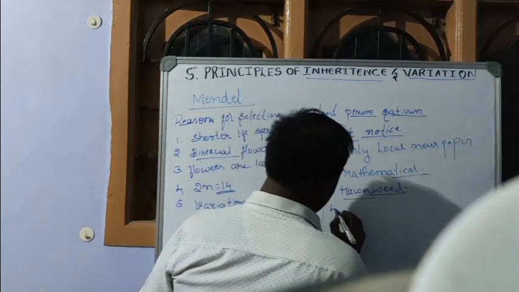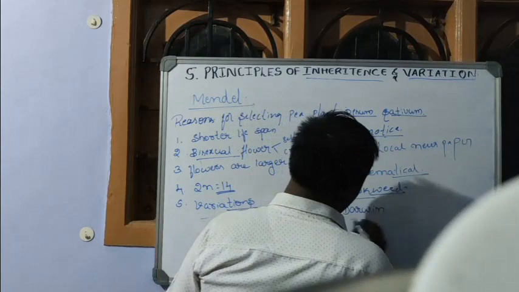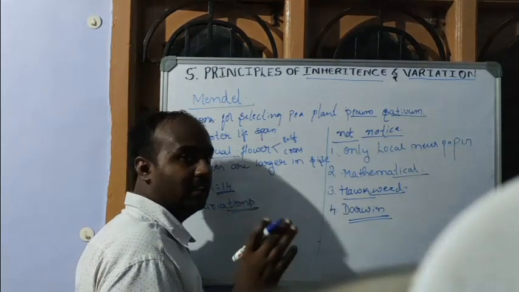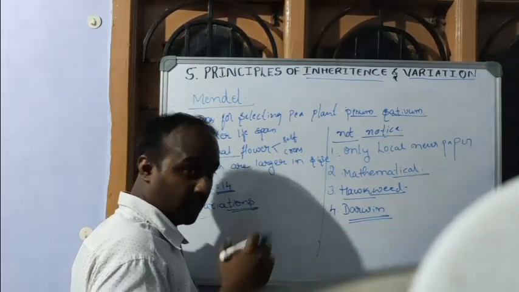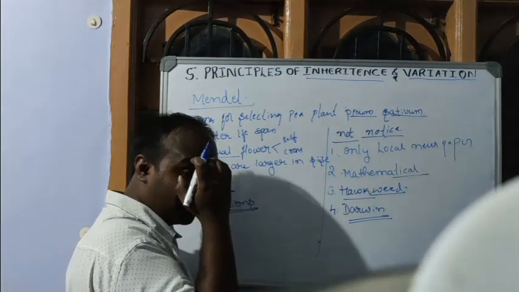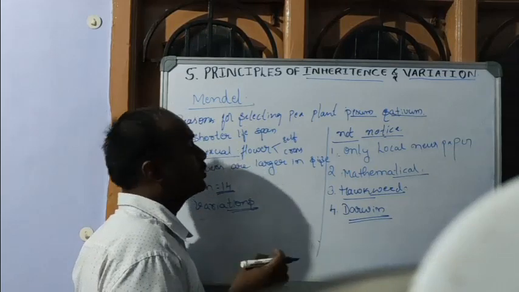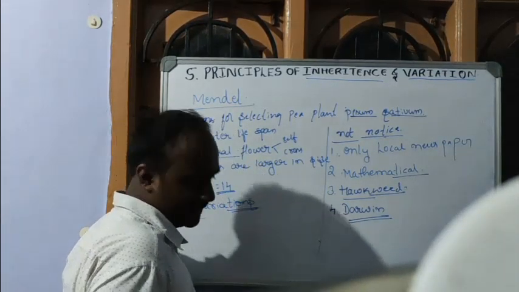Fourth one is during this period one more person was very famous, that is Darwin. His theory of natural selection was accepted by everyone. All the persons were busy in reading and analyzing Darwin's theory, so no one focused on Mendelian principles.